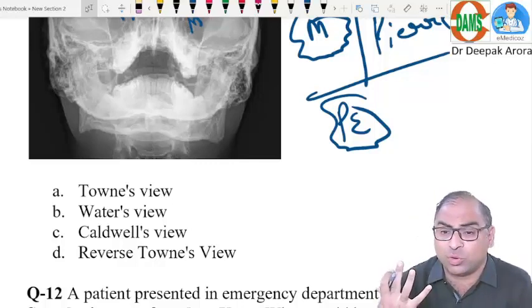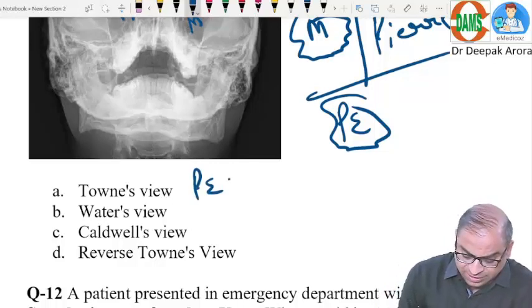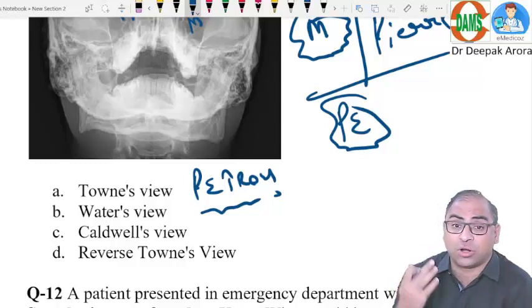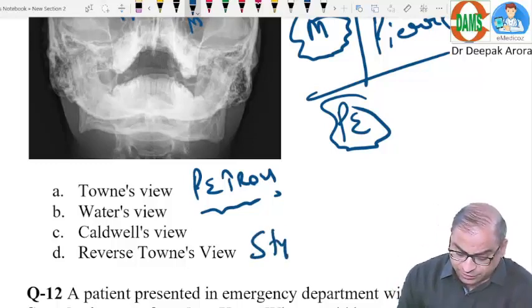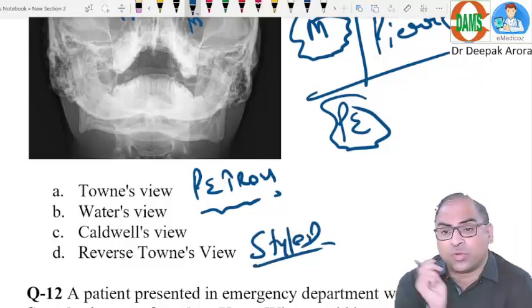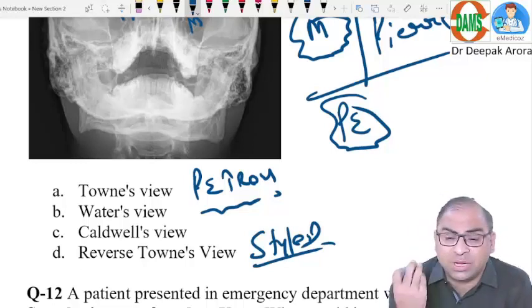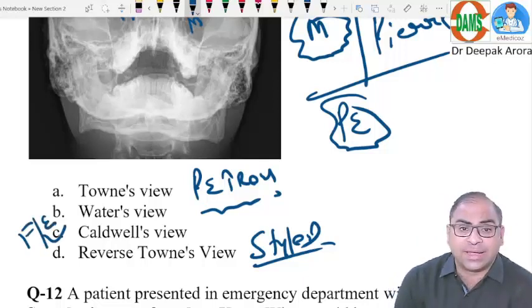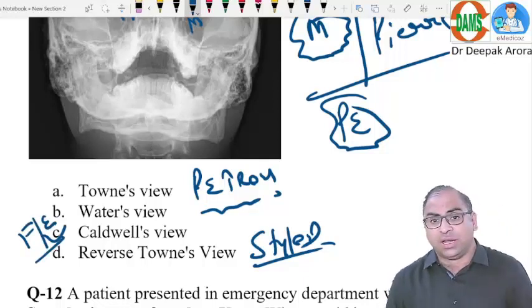For the petrous bone, we want to appreciate that if the examiner asks which of the following is the best investigation for the petrous bone, in Stenvers specifically we are going for reverse Townes view. Clear? So options A and D are related to the petrous part, occipital area or Stenvers. Waters view is your maxillary. Caldwell's view is for frontal and ethmoid.